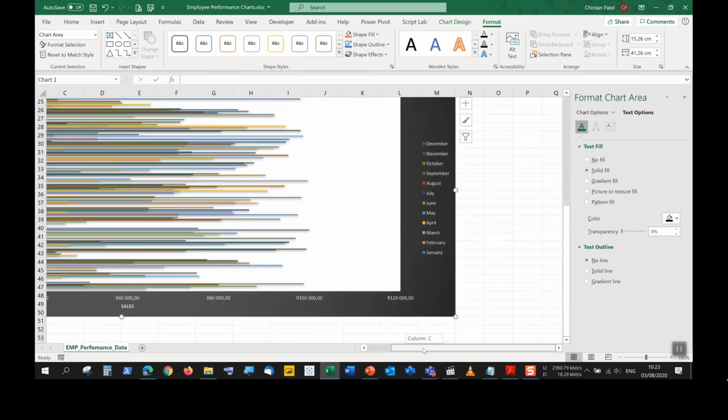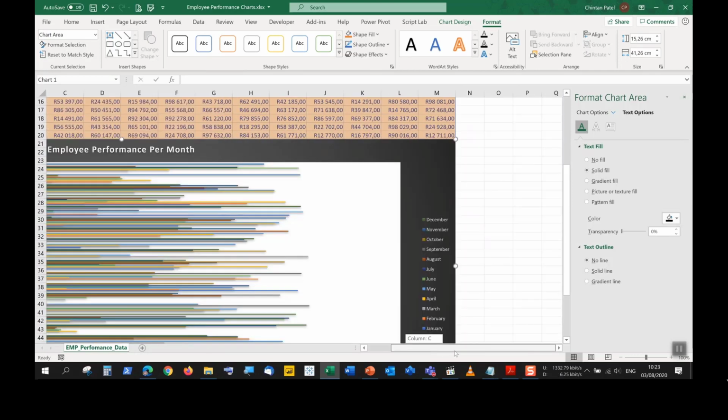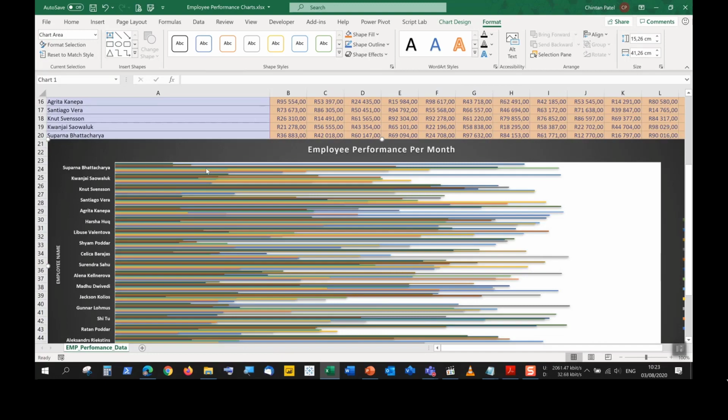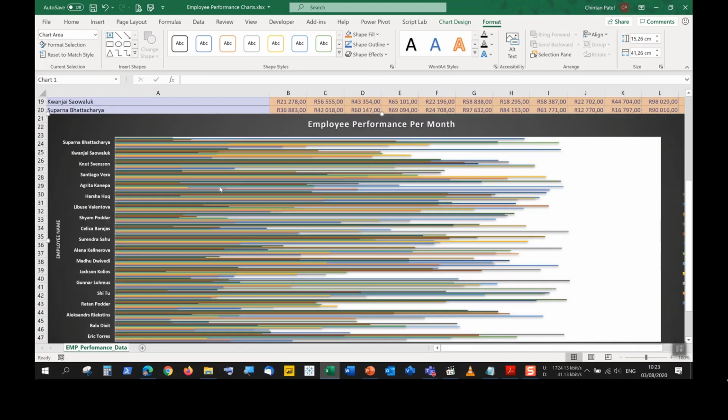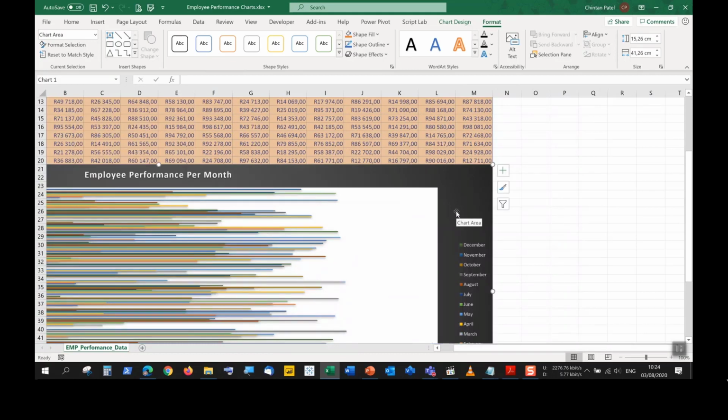And the last thing with charts that we look at over here is the ability to add in alternative text. And I did look at that in an earlier section. Alternative text refers to how this chart would be described when it is being read by a screen reader. So a person who has a disability and would like to interpret this chart would rely on alternative text to describe this particular chart.